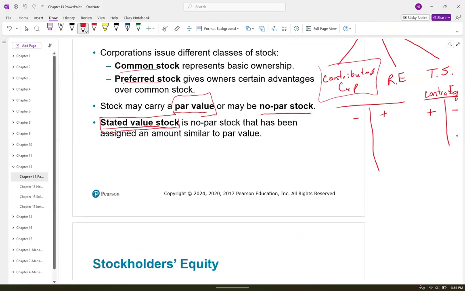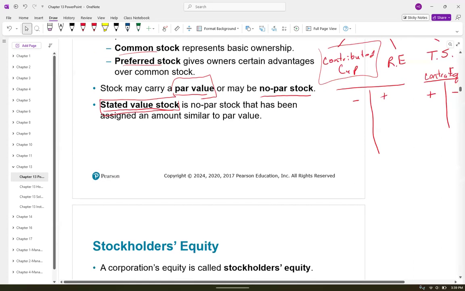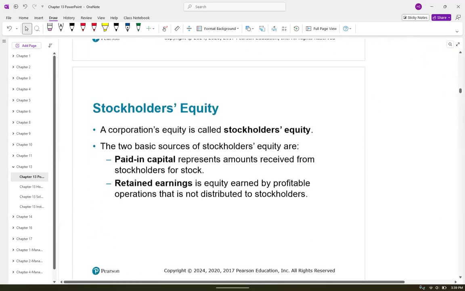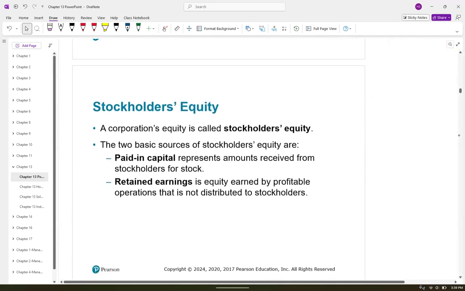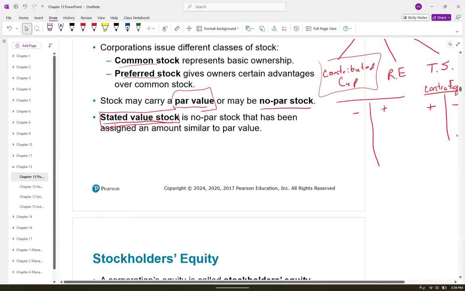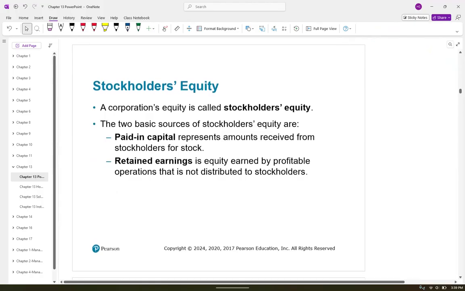And if you're thinking to yourself, the account titles are getting much bigger, yes, they are. I already mentioned the two basic sources of stockholders' equity. Sometimes they'll call contributed capital paid-in capital. That can be a little confusing because some of our account titles are going to have paid-in capital in there, but paid-in capital means the same thing as contributed capital.